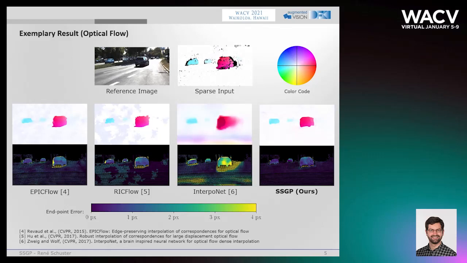To give a qualitative impression of the interpolation results, this slide shows the visualization for a sparse to dense optical flow estimate on a sample from the KITTI dataset. This example shows dense predictions and the corresponding error maps for 4 methods, including our SSGP. It can be seen that SSGP predicts consistent areas with very sharp and accurate object boundaries. And interestingly, the image guidance of our network is able to distinguish between object and shadow, a common source of errors for other approaches.